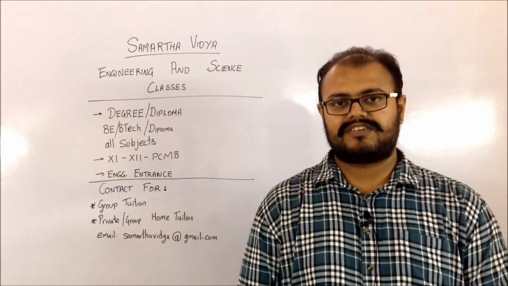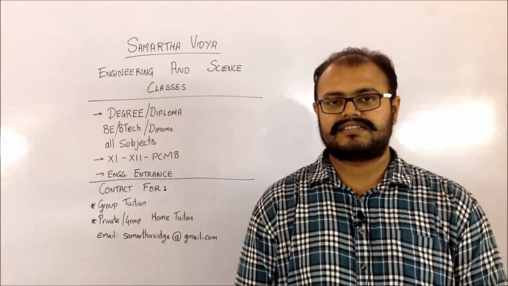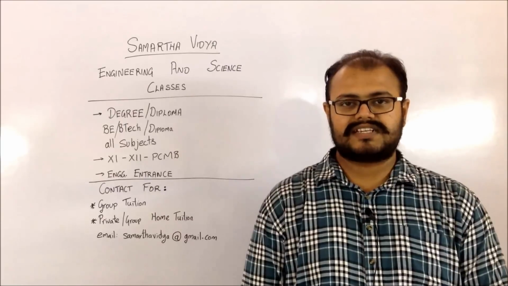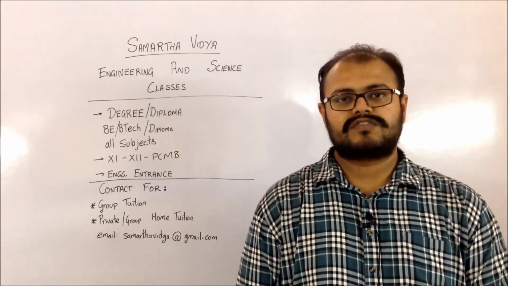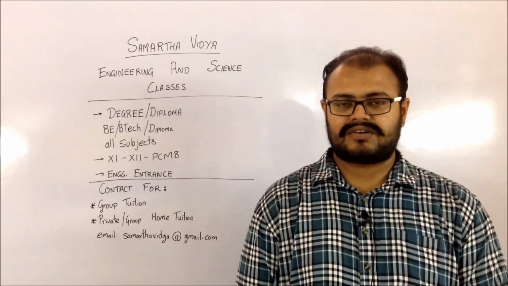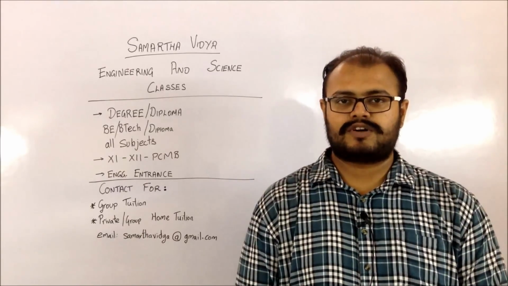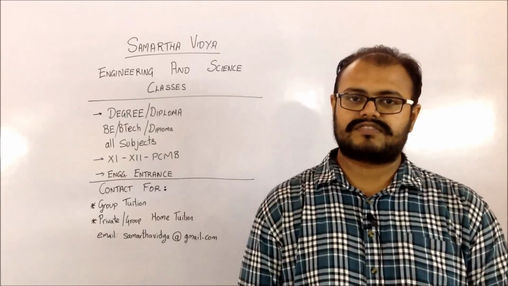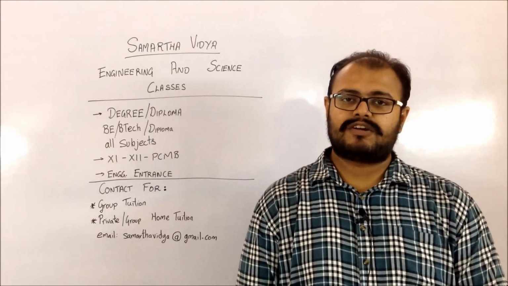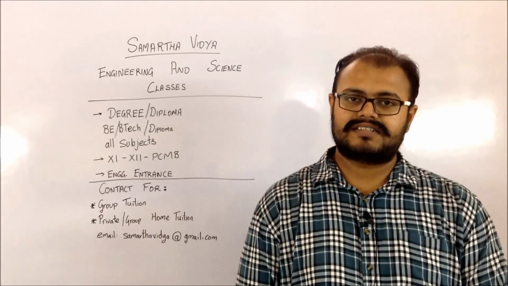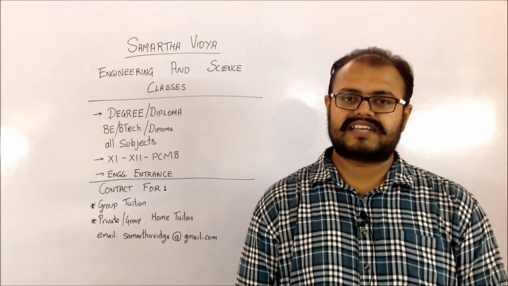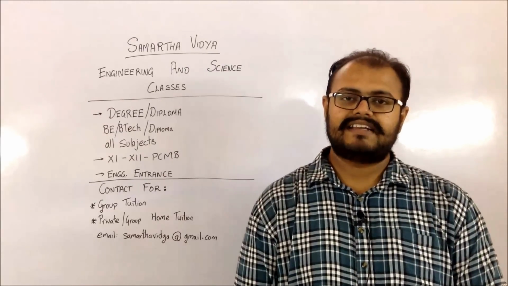Now specifically for the government and the government aided college, there is an additional round which has been announced. That is from the 31st of July, there is going to be a list of vacant seats available at these colleges. You can fill in the option form for these vacant seats from 31st of July to the 1st of August, and there will be provisional allotment being provided on the 3rd of August. From the 4th of August to the 6th of August, you have to go to that respective institute and get yourself reported over there.